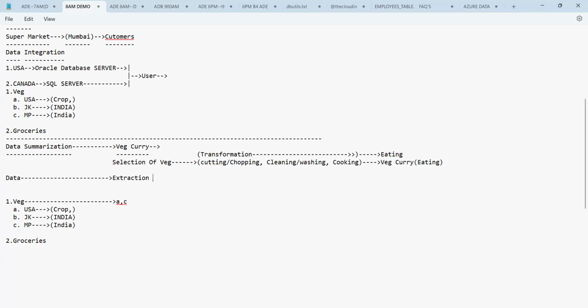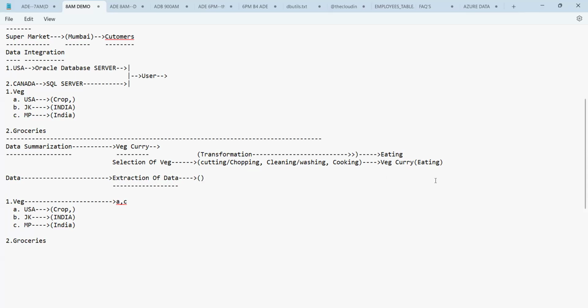This process is called extraction of data. That means the data which is required here, we will pull in. That is called extraction of data, just like the selection of vegetables.